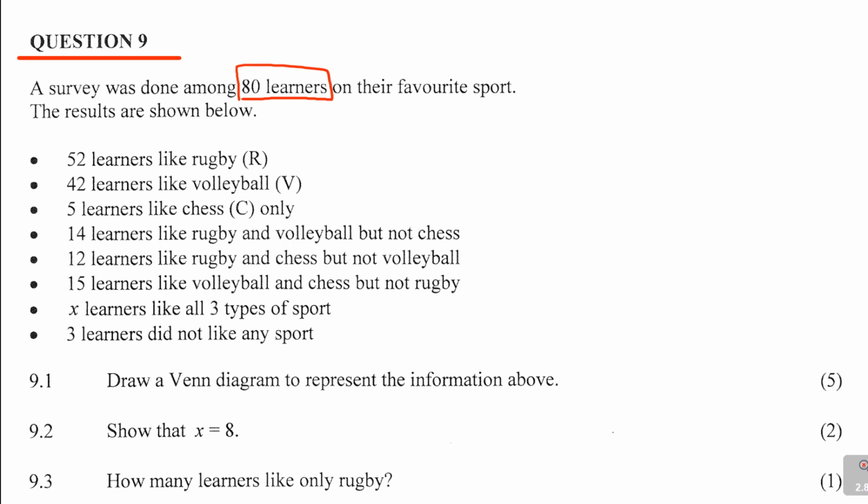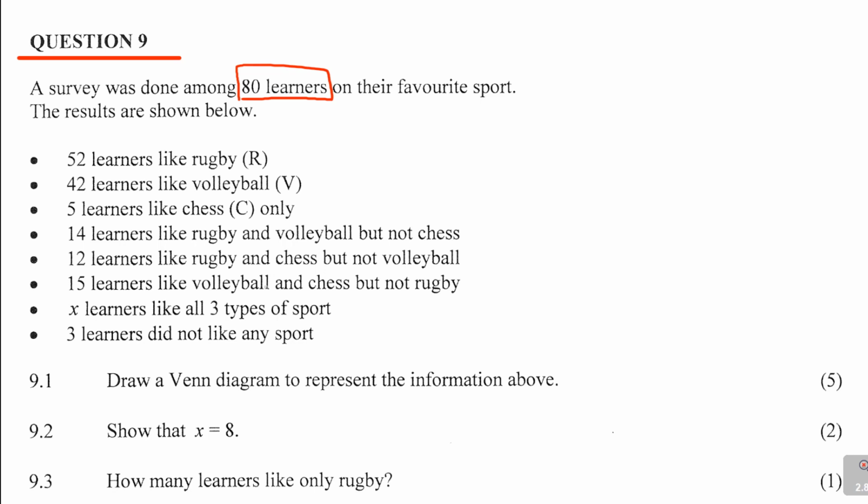So let's go through the information that is given. It says 52 learners like rugby, which is R, 42 learners like volleyball, which is V, 5 learners like chess only, which is C. So there are 3 sports, the rugby, the volleyball, and the chess. It says 14 learners like rugby and volleyball, but not chess. And then 12 learners like rugby and chess, but not volleyball.